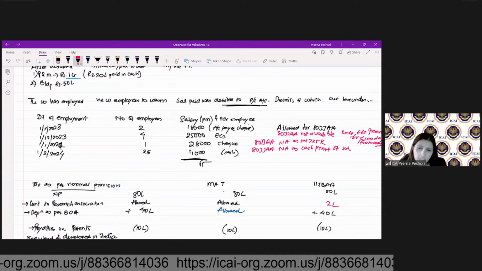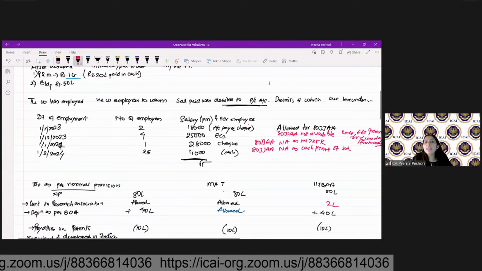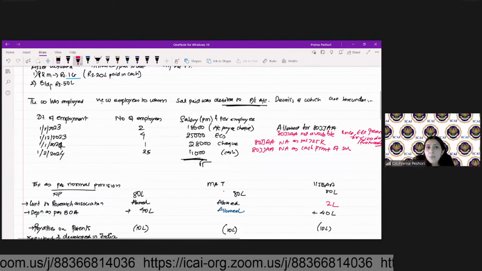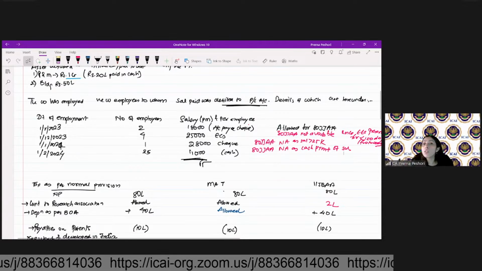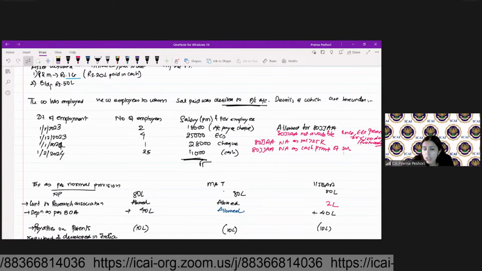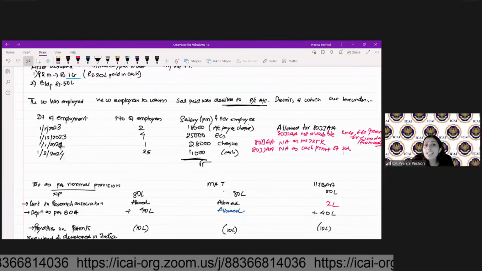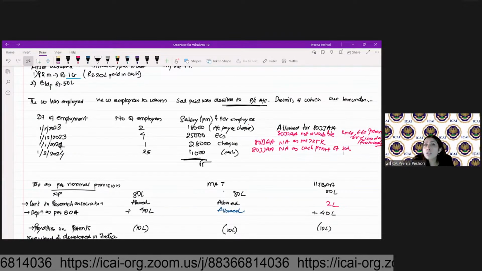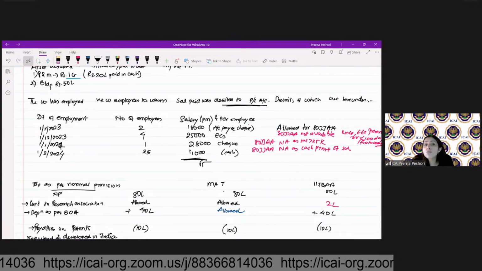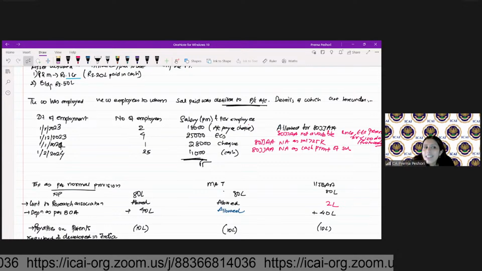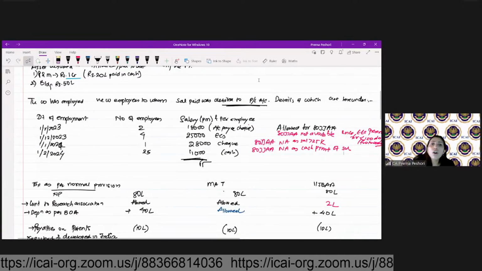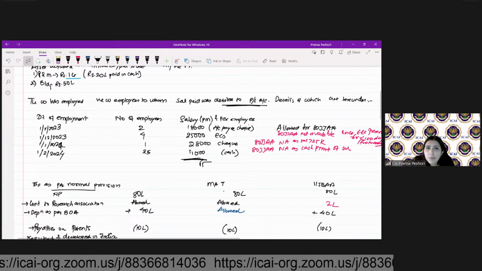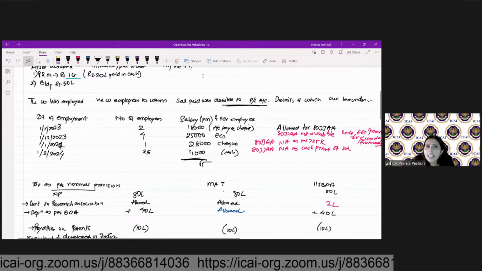But here, if you look, it says the company has employed new employees to whom salary paid was debited to the P&L account. So now salary is debited to the P&L account, which is paid in cash, which is more than rupees 10,000. So will you not disallow the expenditure of salary?